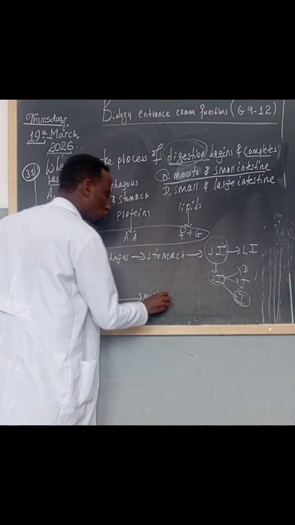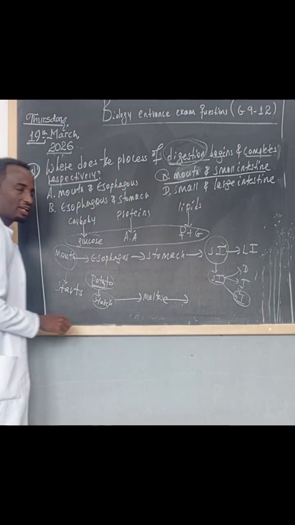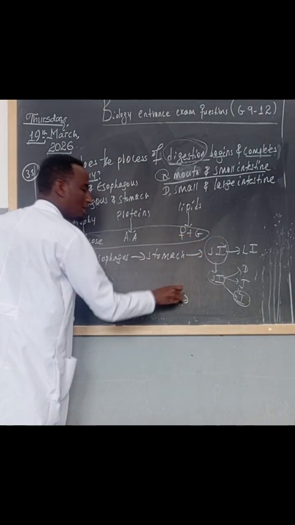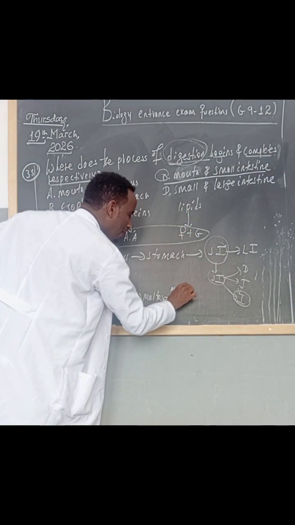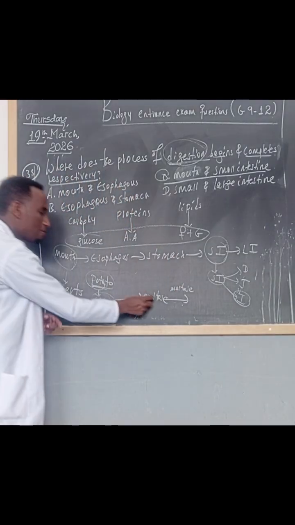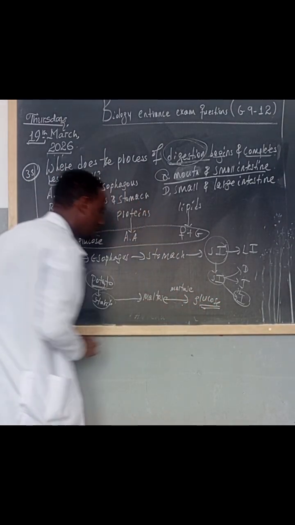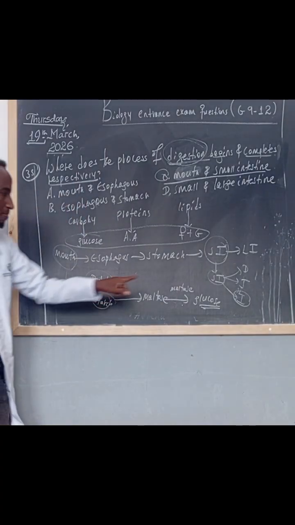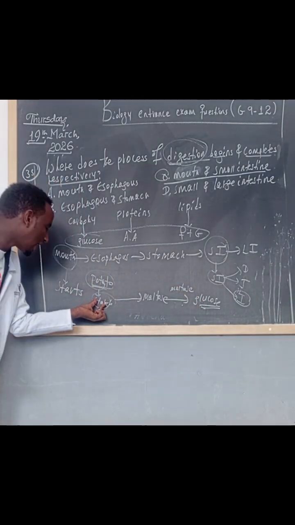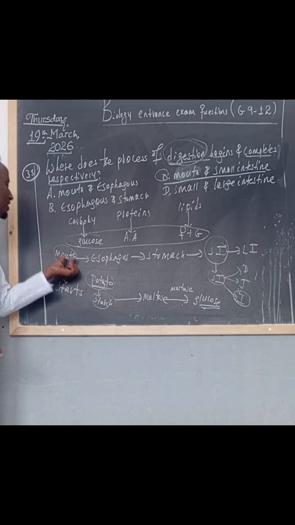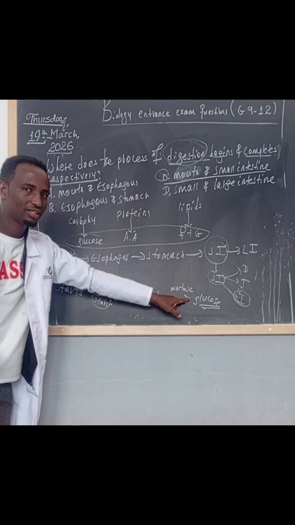Then maltose goes down into the small intestine. Inside the small intestine, there is an enzyme called maltase. This maltase enzyme converts maltose to glucose. So, starch must be converted into glucose. The process of digestion of starch starts in the mouth and completes in the small intestine.